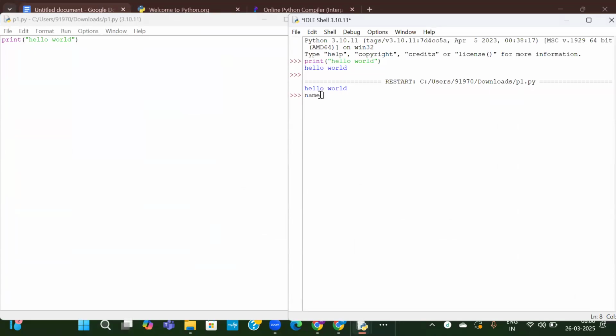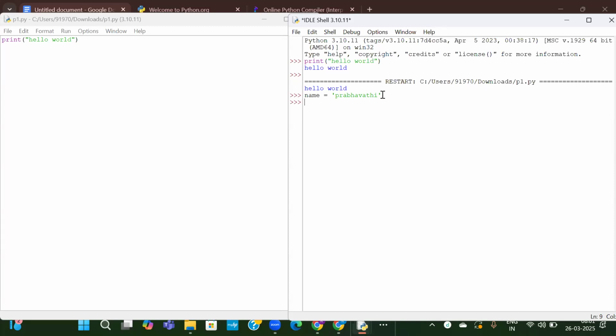Name equal to, my name is Prabhavati. I'm just providing the value here. In Python, single quotes and double quotes have the same meaning. You can use any of them, not a problem. But there are some special cases where it has a different meaning. I'll tell you later. For the time being, you can use either single or double quotes.